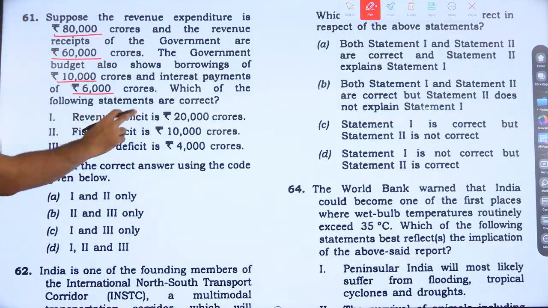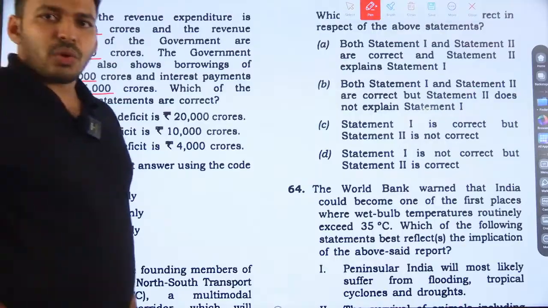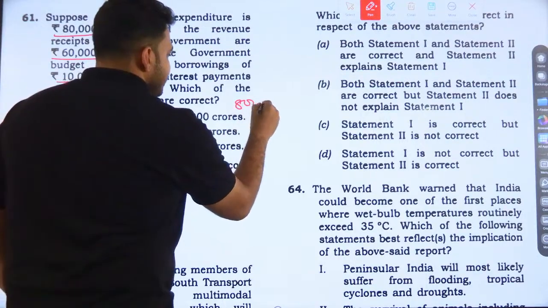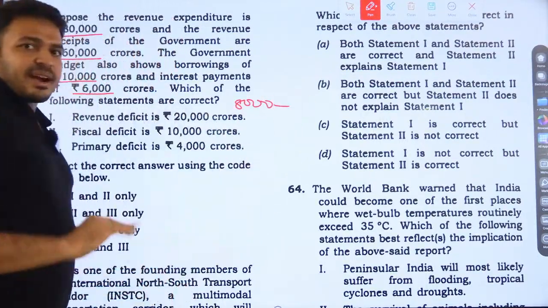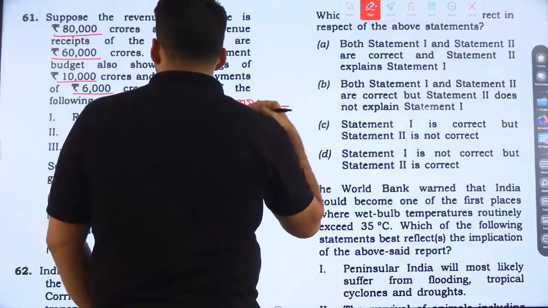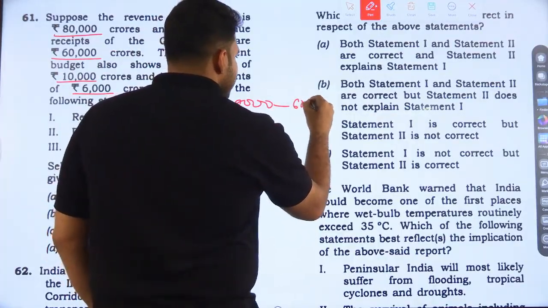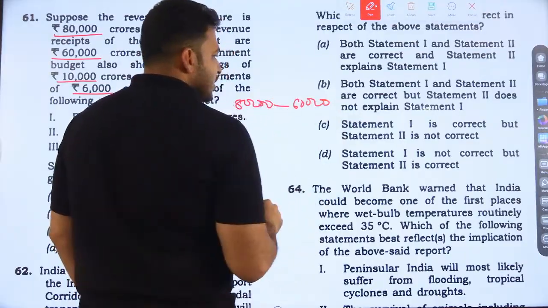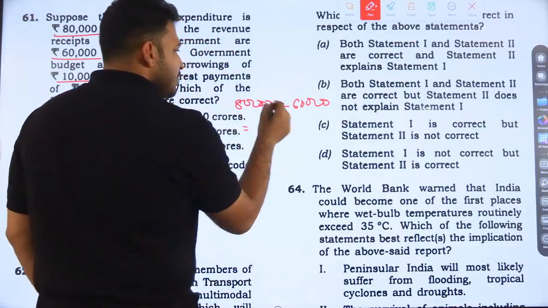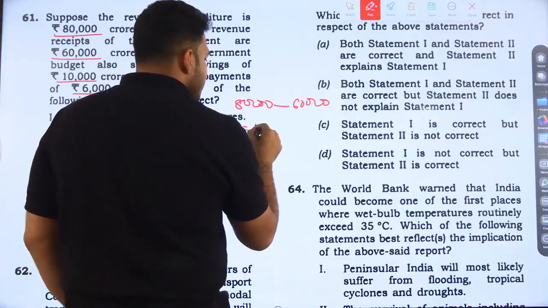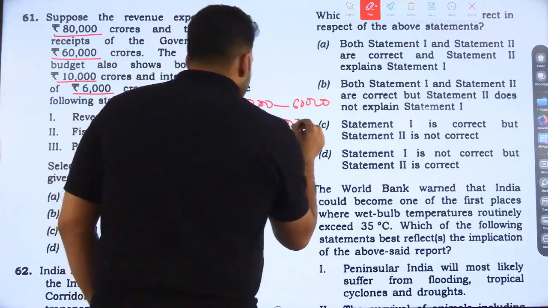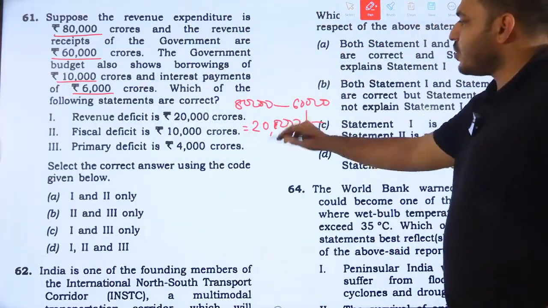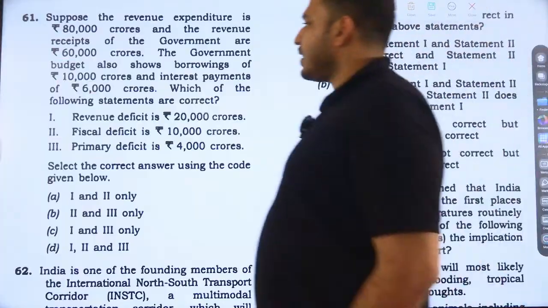The first statement: revenue deficit is 20,000 crore. Yes, because revenue expenditure is 80,000 minus revenue receipt, which is 60,000. So 80,000 minus 60,000, that is 20,000 crore, is the revenue deficit. Yes, this statement is right.